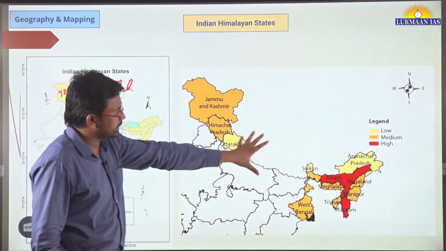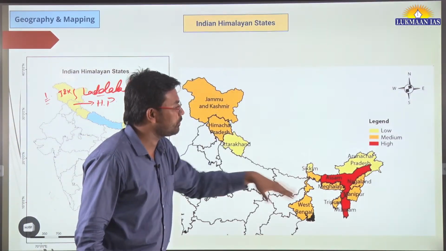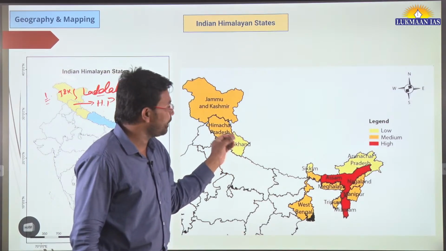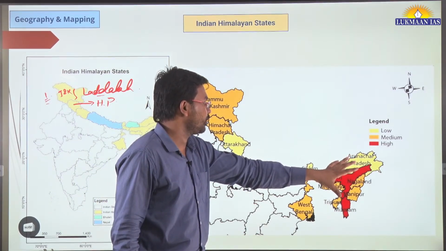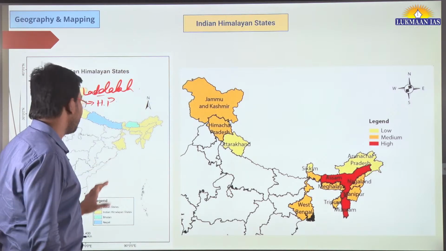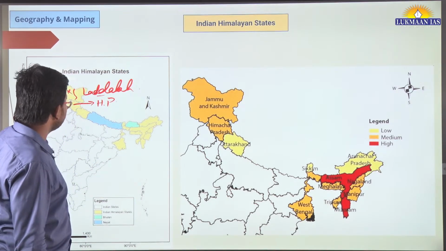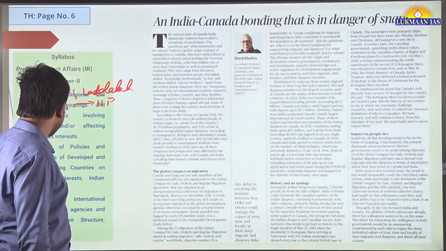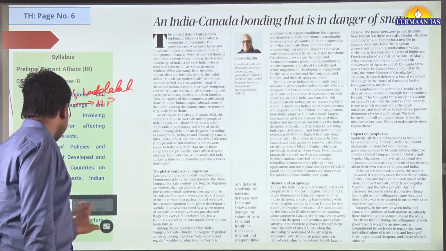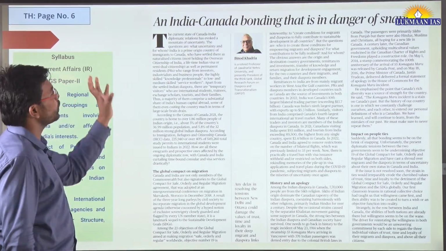So these are the states, right? These are the states, and it talks about the climatic vulnerability of various states over here. Okay. Like legend, low, medium, high, etc. So the shaded portion shows the Indian Himalayan region.